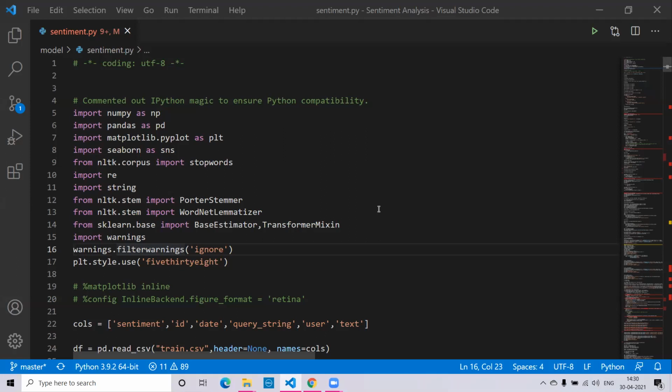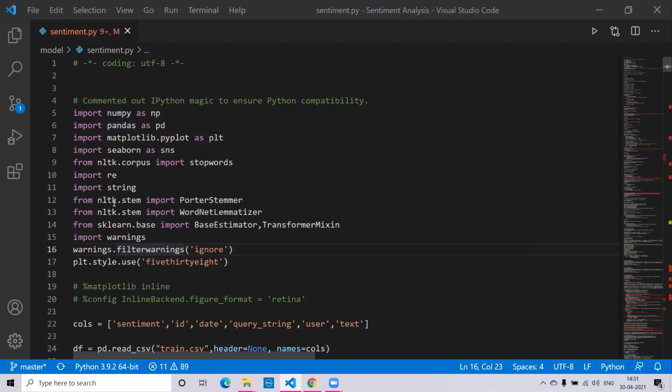Like we said earlier, the main aim of this project was to build a model that will determine the tone of the text, whether it was positive or negative, by classifying the polarity of a given text. To do this, we decided to train a model on the existing data from Kaggle such that the resulting model will determine the class, whether positive or negative tone of the new text, with maximum accuracy. In order to train the model, we have used this sentiment.py file.